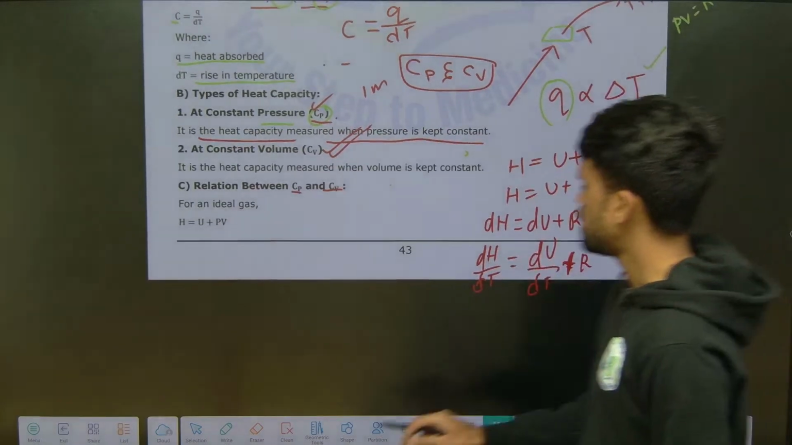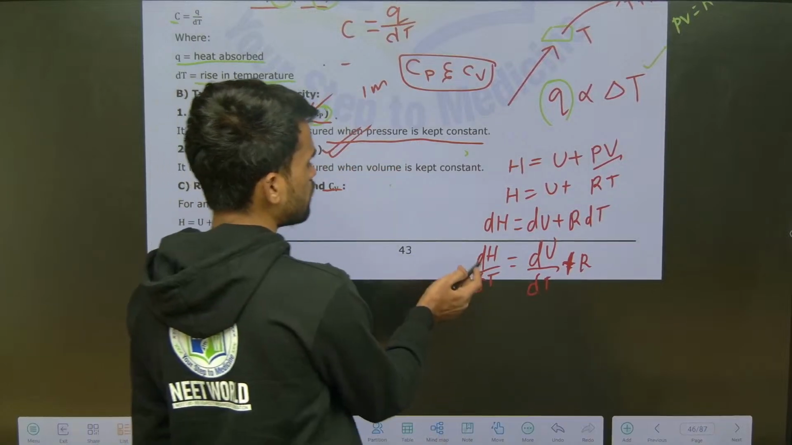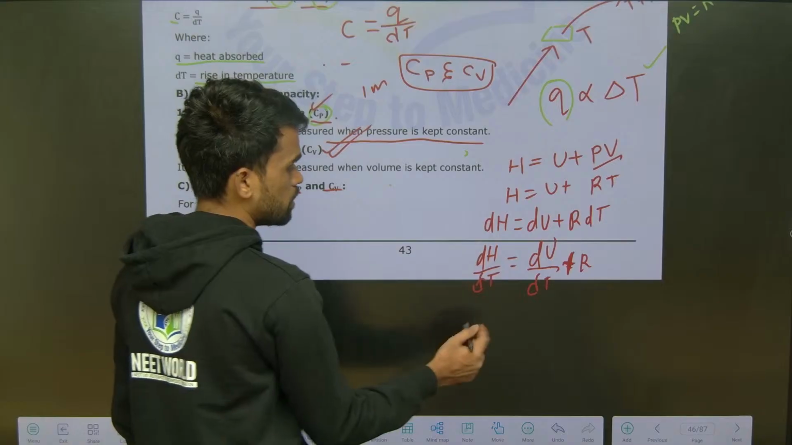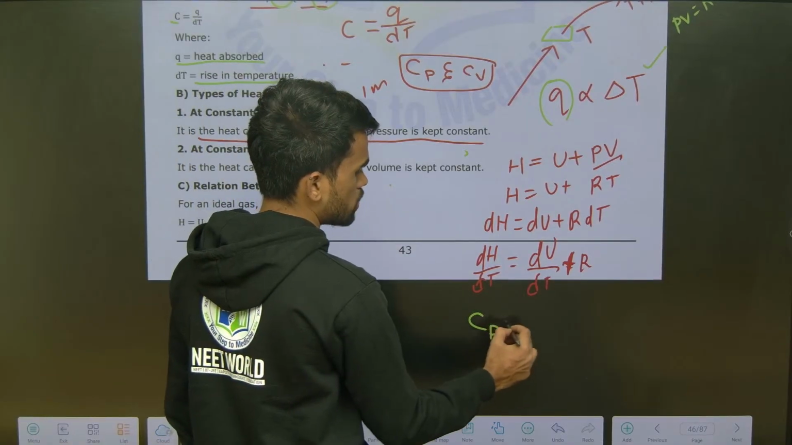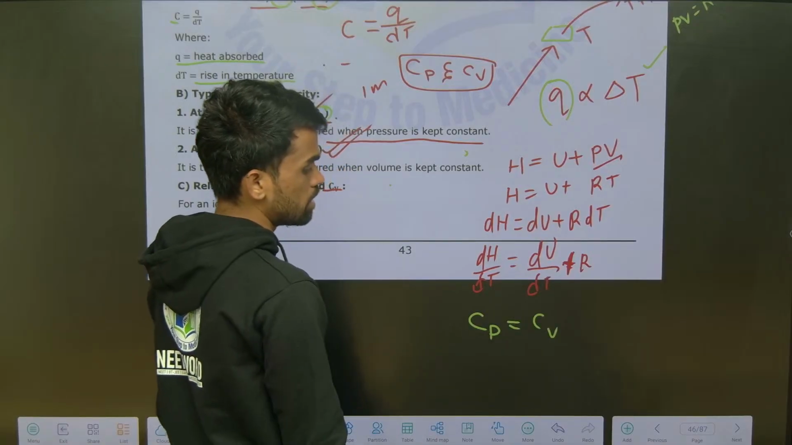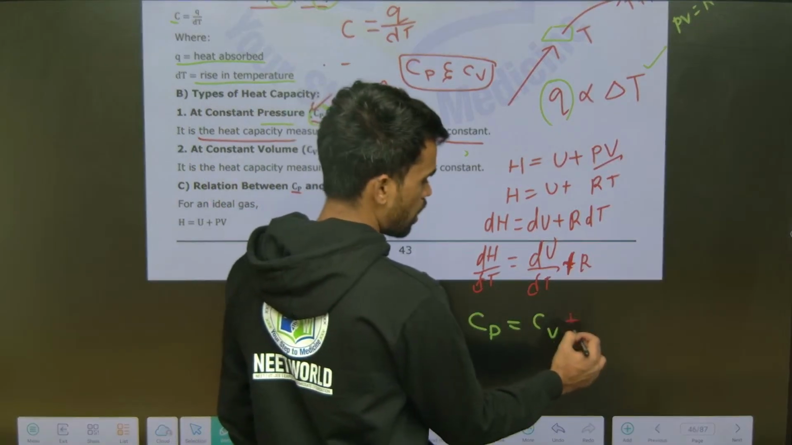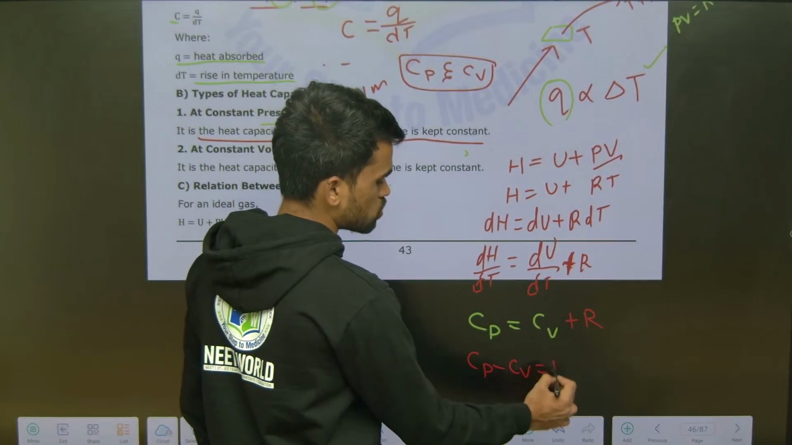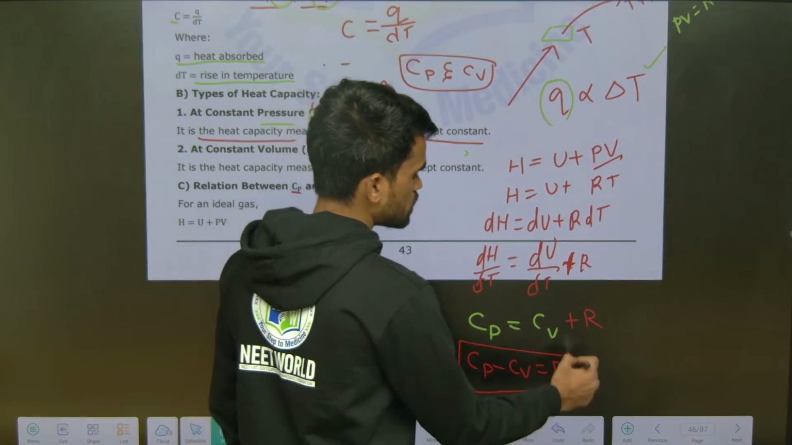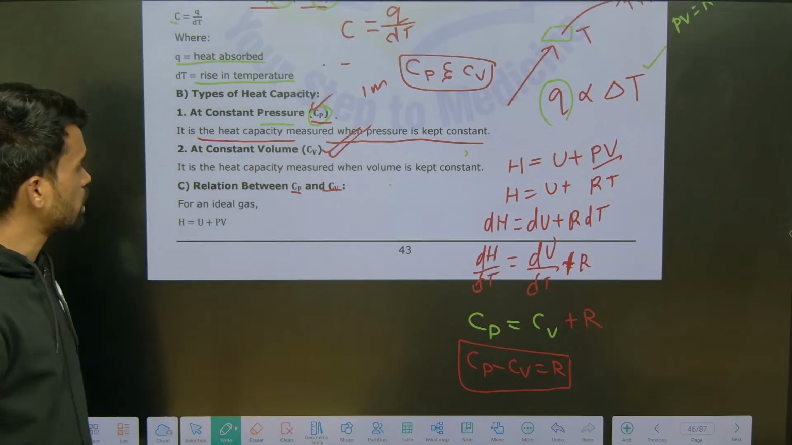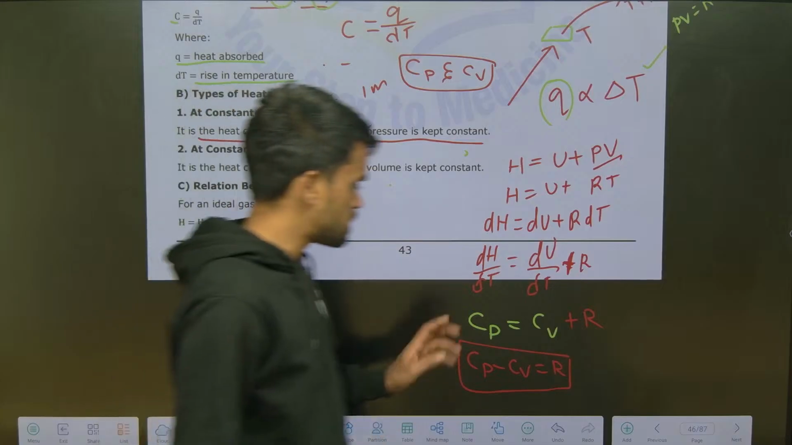Now here we got enthalpy change by temperature change. This term is called Cp, the molar heat capacity at constant pressure, and this is Cv, the molar heat capacity at constant volume, plus R. From this you can write Cp minus Cv equals R. This is the relation between Cp and Cv for 1 mole of a substance. Is this clear? I hope this derivation is clear.